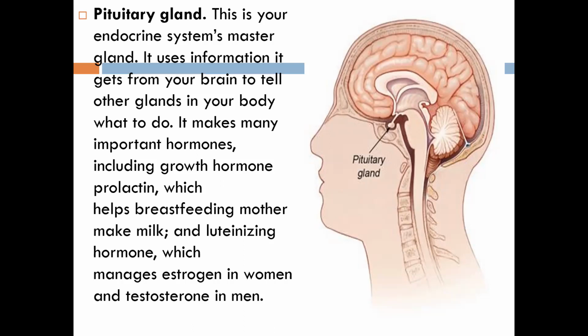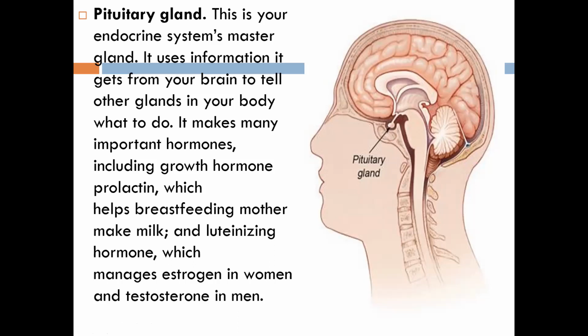It uses information it gets from your brain to tell other glands in your body what to do. I told you the hypothalamus's main job was to tell the pituitary gland to start making the hormones and then stop making them. All the information is given to the pituitary gland.